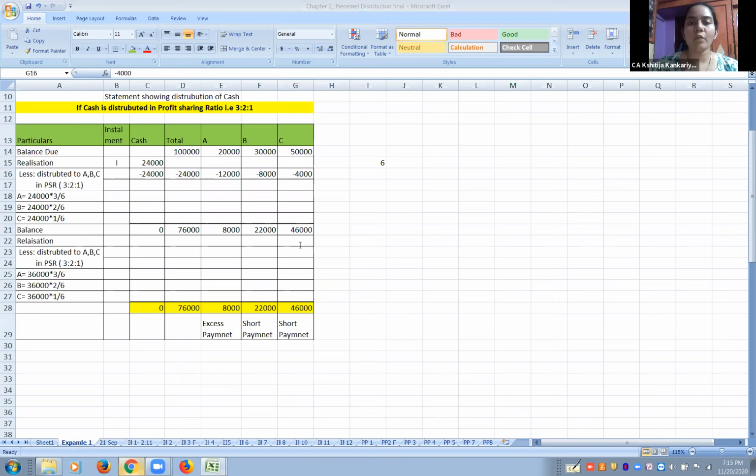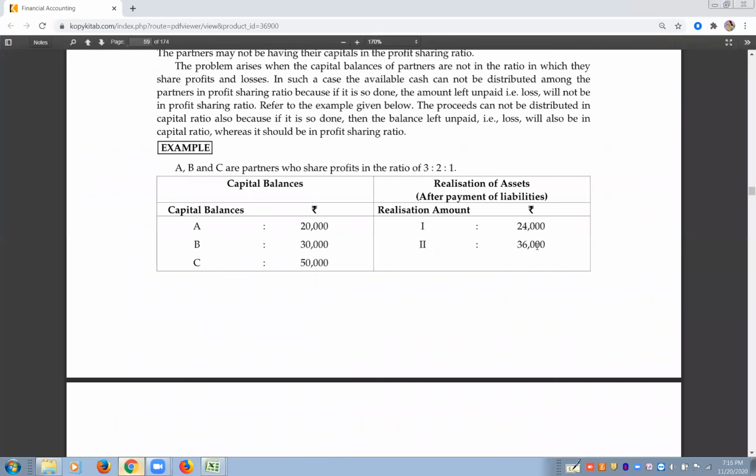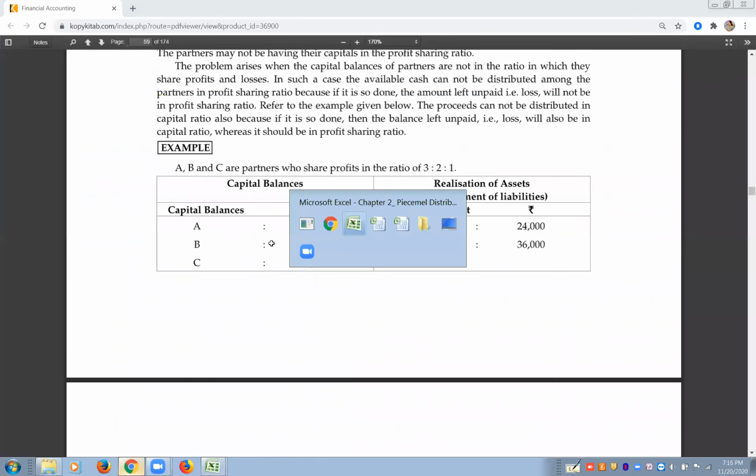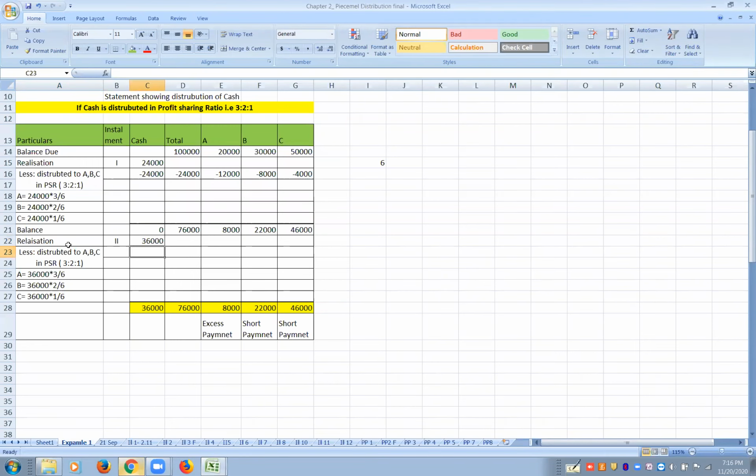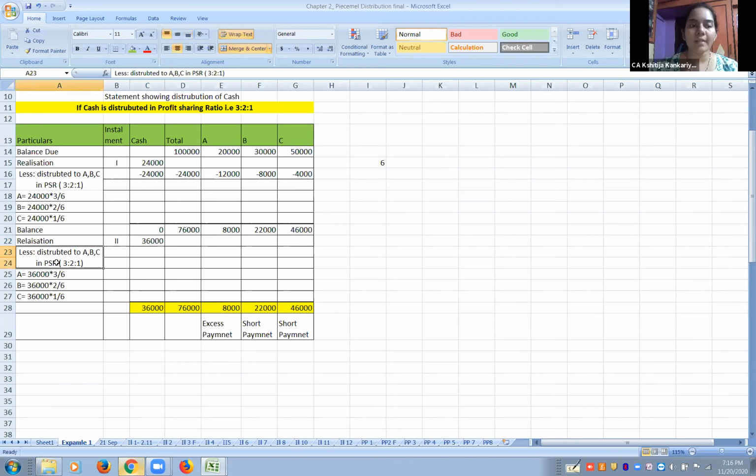So next lot we sold out 36,000 worth of assets. So come, balance after writing out the balance, come to the next line. Realization 2. Again, how much cash we got? Put it into the cash column. 36. Right? Below that, write down less distributed to ABC in their profit sharing ratio, which is 3:2:1.